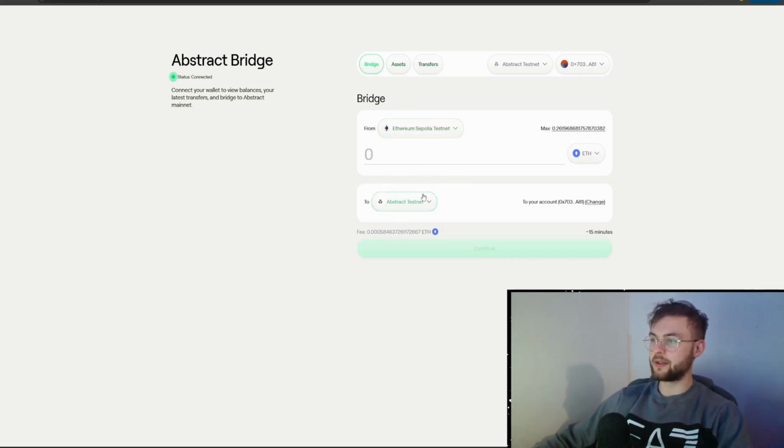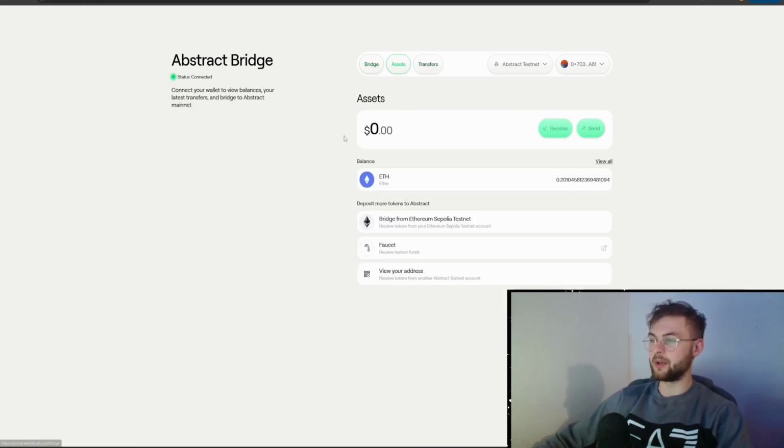Once you have that, you can see that I already have some assets in my wallet. I have 0.2 ETH, and right now you can only send it somewhere else. So if you have another wallet, you can try it out and send from one wallet to another one. And that's pretty much everything you can do on testnet right now.